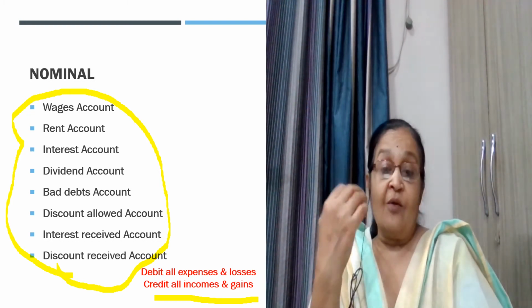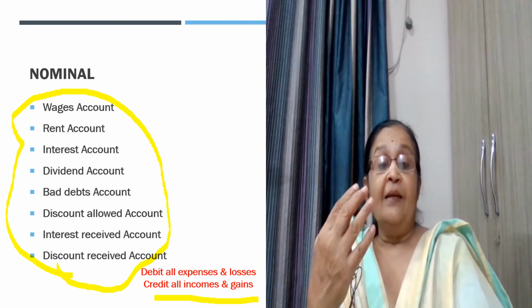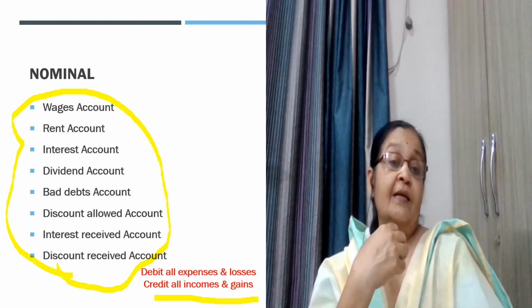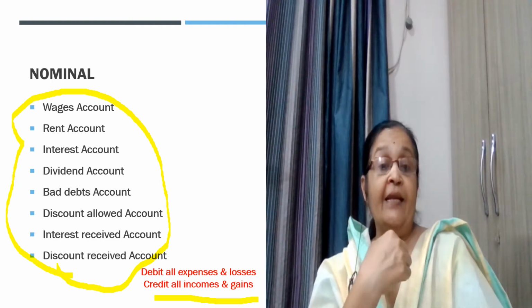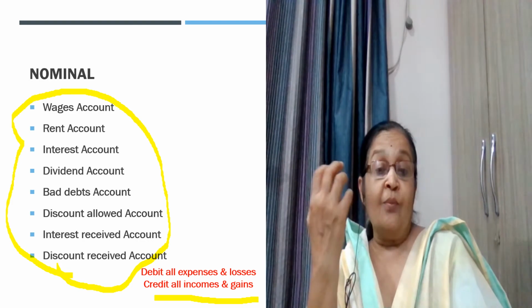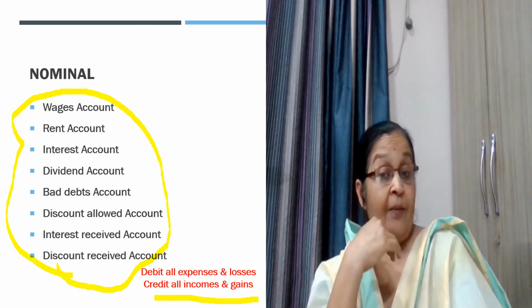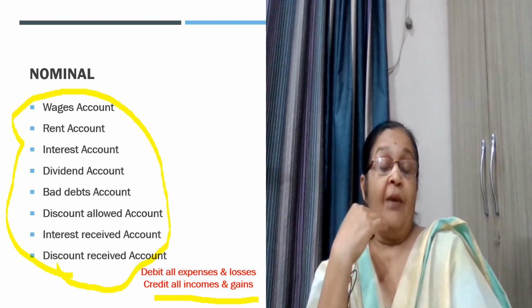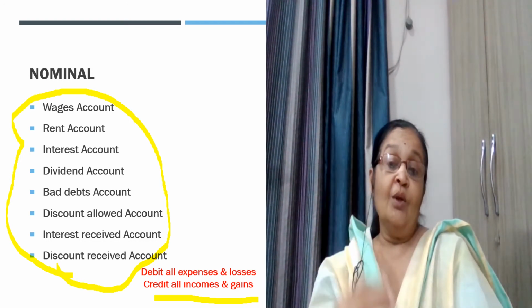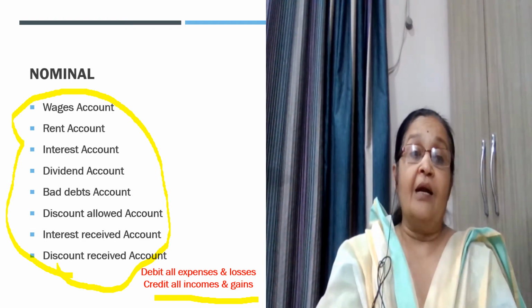For example, discount received, we will be giving credit because we are going to get some gain out of it. If we are receiving interest, we will be giving credit to it because we are going to make the income. But if we are paying dividend, we are making expenses, and so we will be giving debit to the respective account.